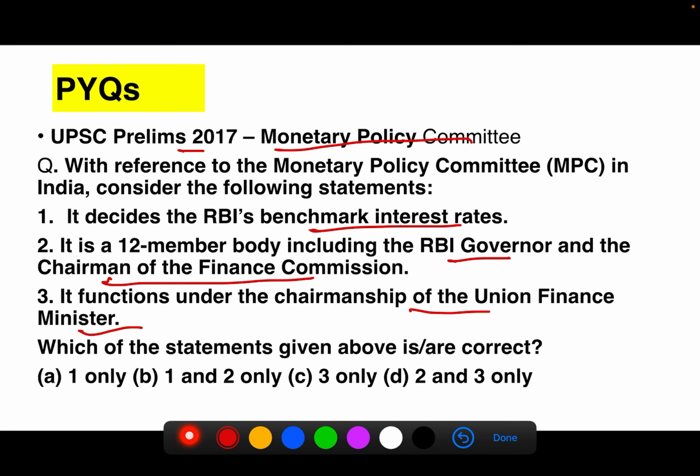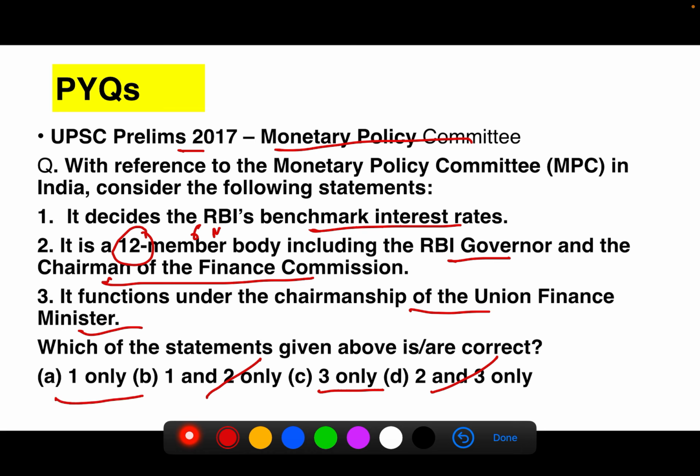As we have discussed earlier, the first thought that comes to our mind is that it is not a 12-member body; it is a 6-member body. So by the elimination method, we eliminate the second statement. Now we are left with statements one and three.